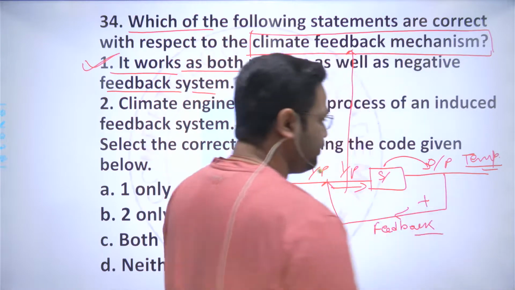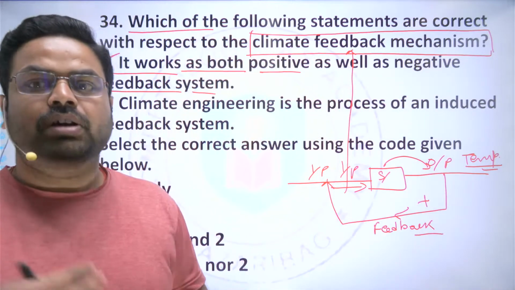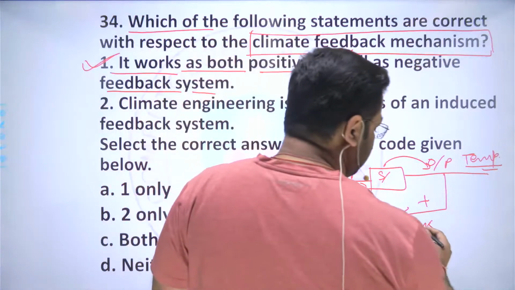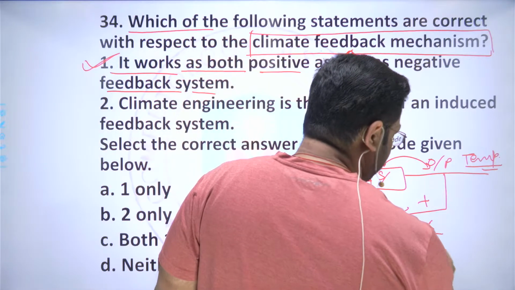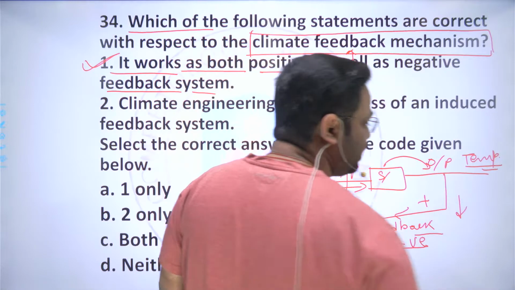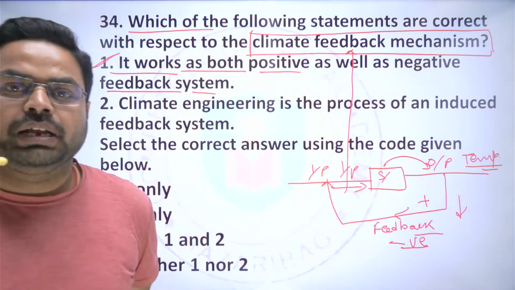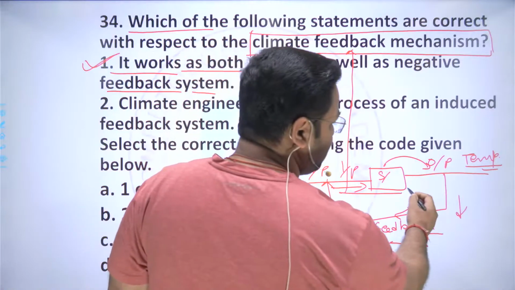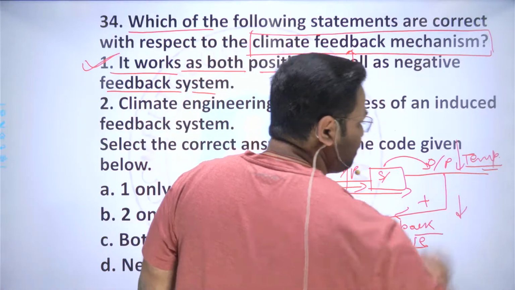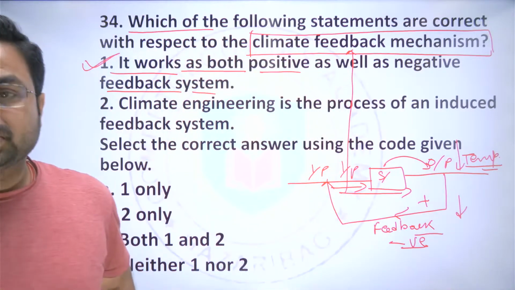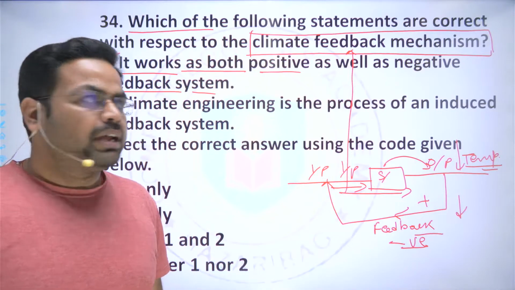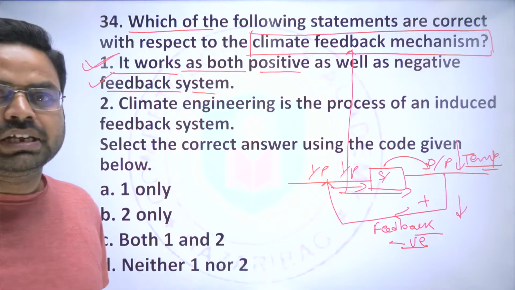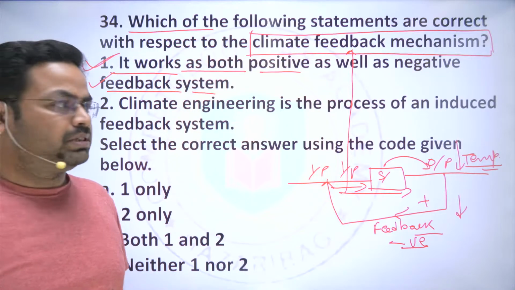However, if there is a higher amount of output of aerosols in the atmosphere, then there will be negative feedback because the insolation will be reduced due to albedo. And due to this negative feedback there will be a decrease in temperature, right? So in this way the climatic system works in both negative and positive feedback ways, right?